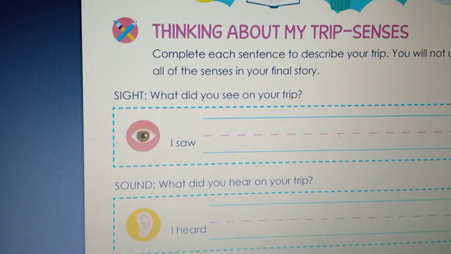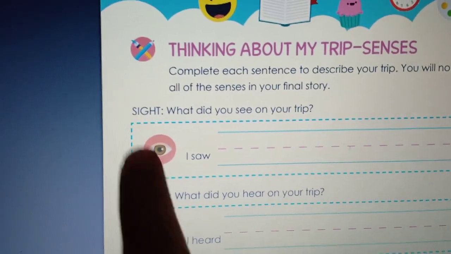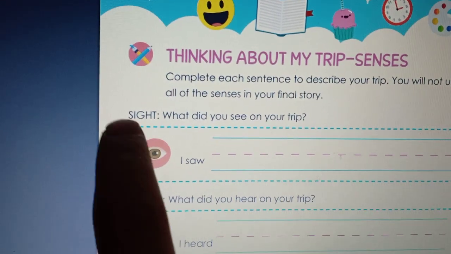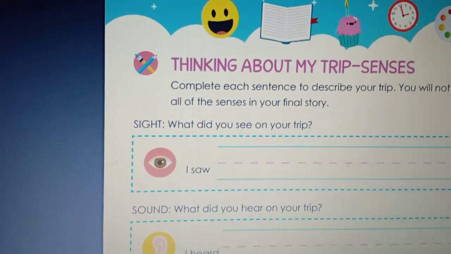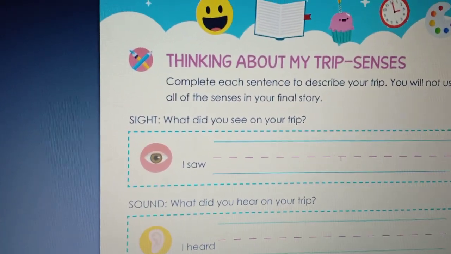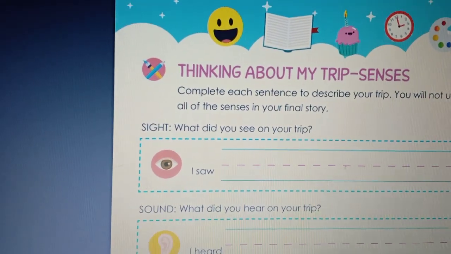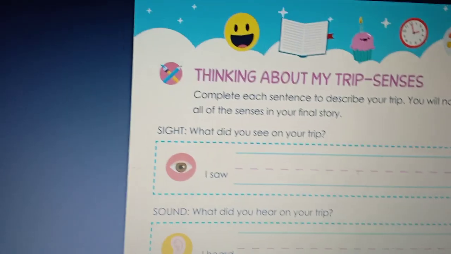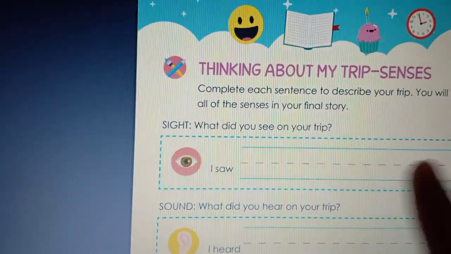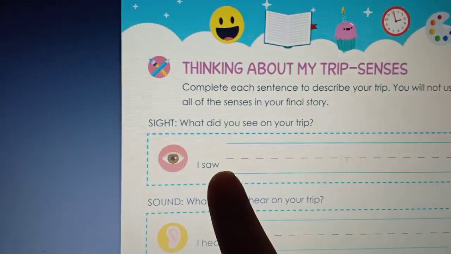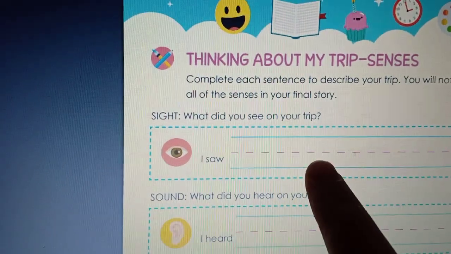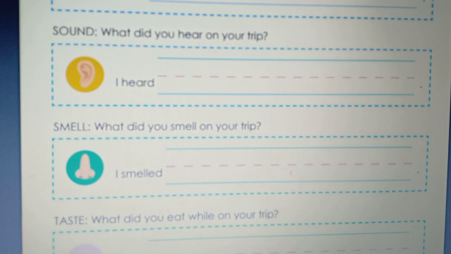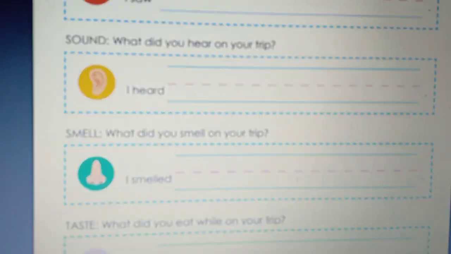Okay, the first one, the sight. And here is an eye, because we use our eyes to see, and the sense is sight. What did you see in your trip? I want you to think of something you have seen in your trip, and you will write it here. Here, I saw, and you will write the thing that you have seen in your trip. After that, we have sound,